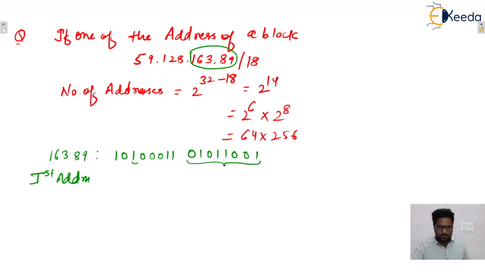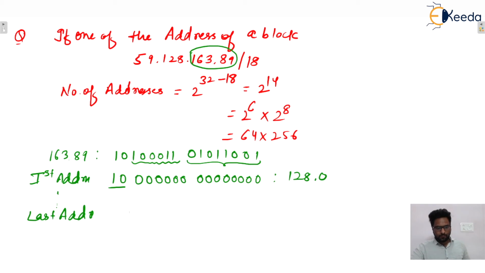So we can see these bits are the host bits. So we put all host bits equal to zeros to get the first address, and this can be written like that, 128.0, and to get the last address, put all host bits equal to 1,